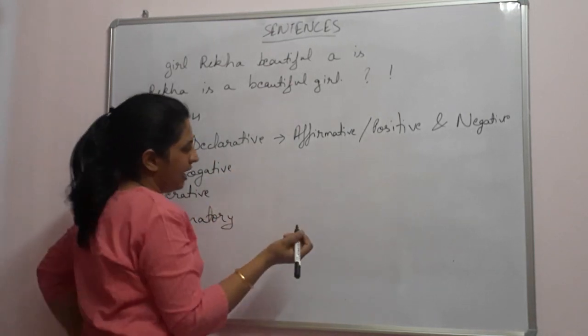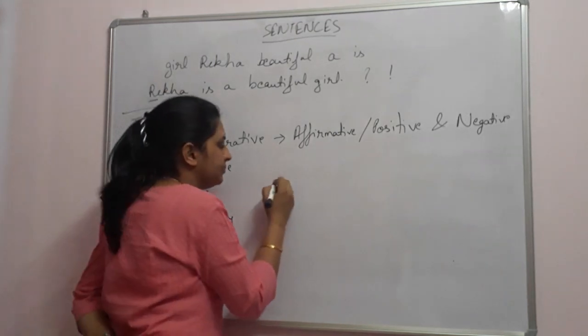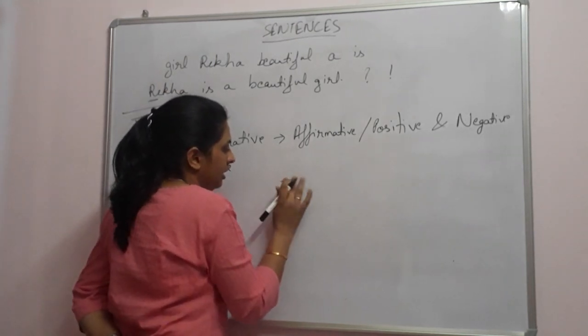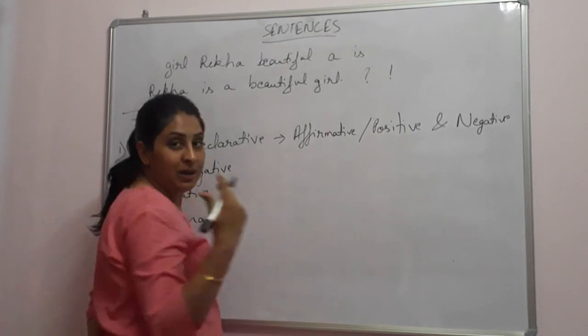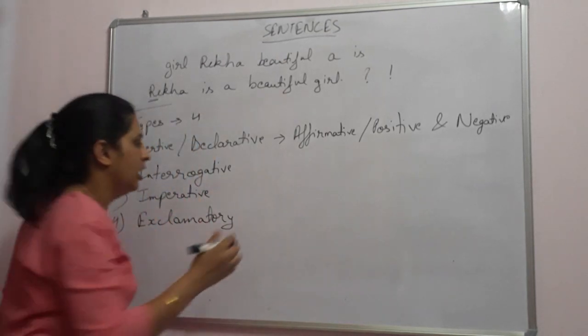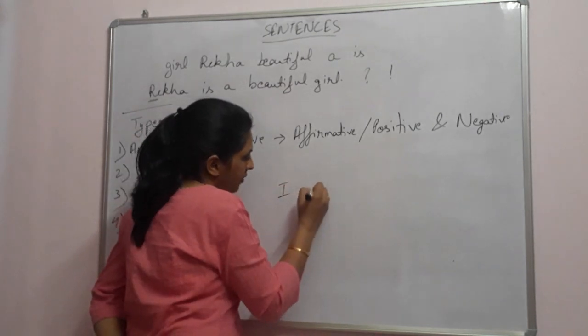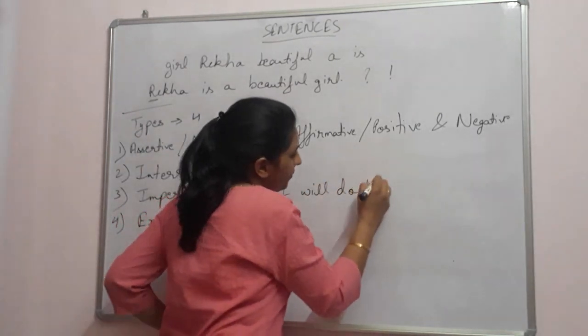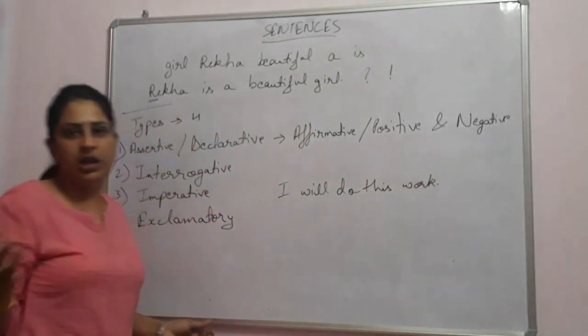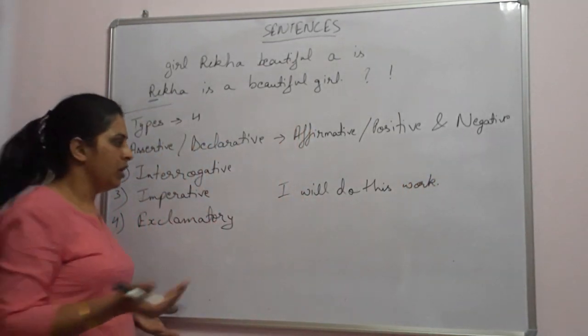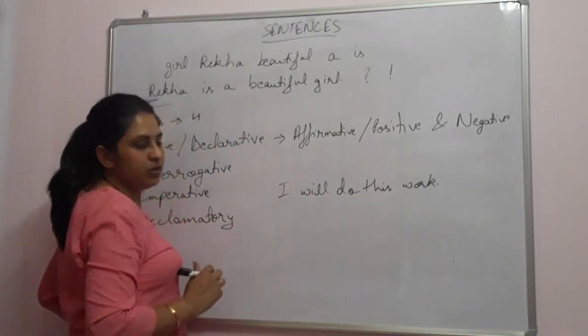If someone asks you, will you do this work for me? You can reply in two ways. Either you are ready to do that work and you will give your answer in positive form, so you will say, I will do this work.